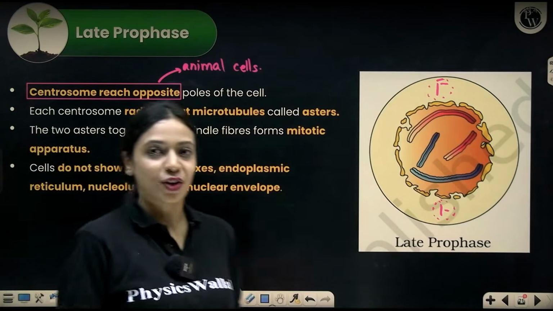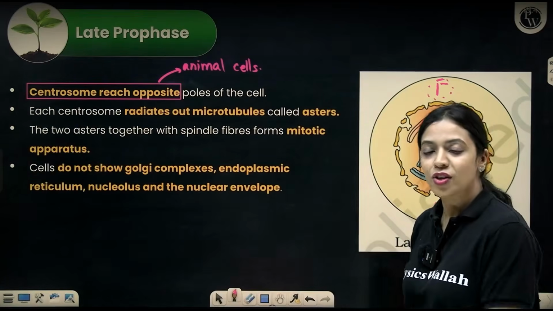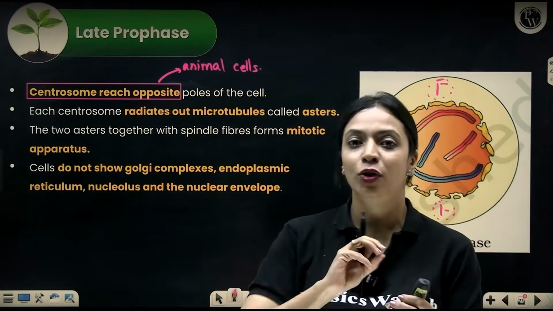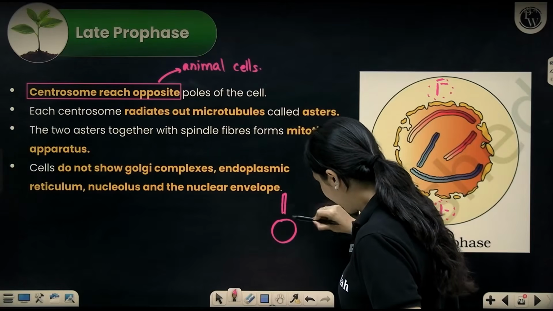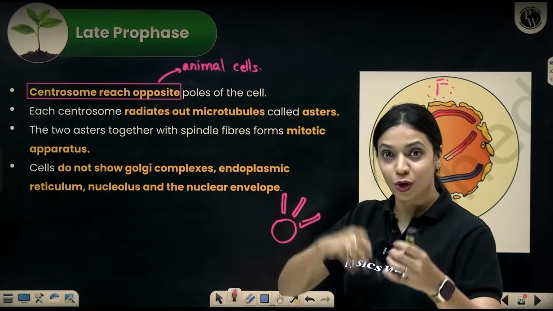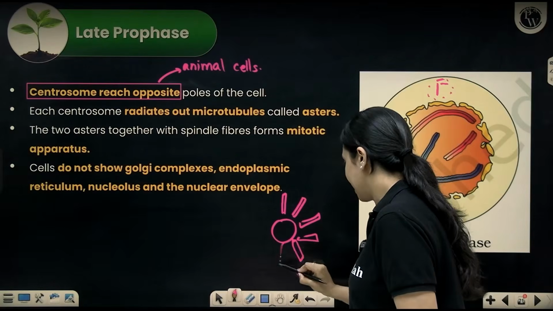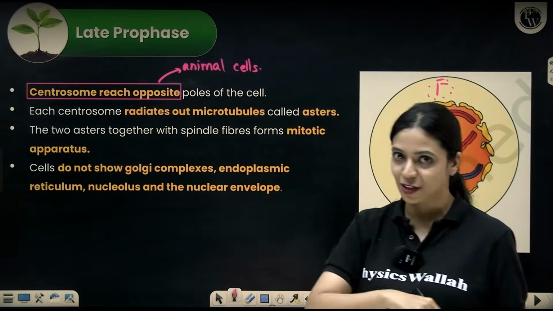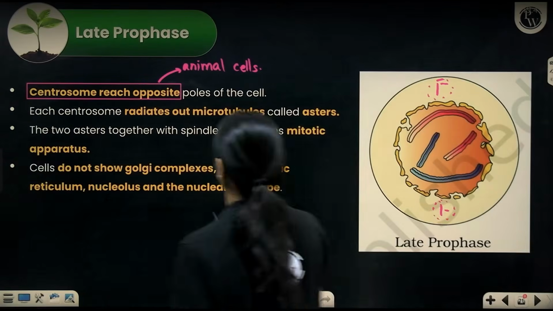You know how the centrosome is made up of centrioles, which are made up of microtubules. So these centrosomes will start radiating out microtubules. Radiating means if this is the centrosome, from here microtubules will start radiating. You know how the sun's radiation, you draw rays like that, right? Microtubules are very, very small tubes, like I told you in the previous lecture, Cell: The Unit of Life.